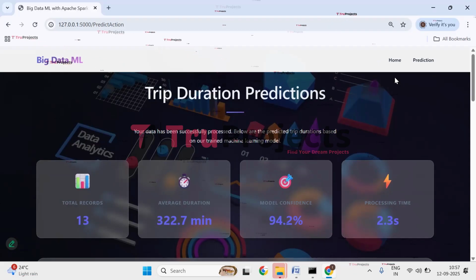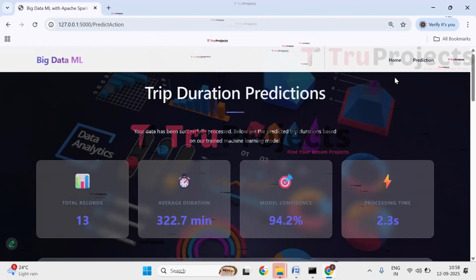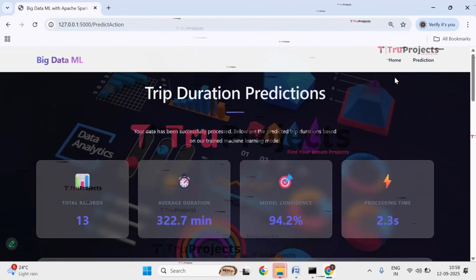So this is all about the project. In this way, by using Apache Spark, you can load large datasets in less computation time. I mean, when we process the machine learning models, they will be computed in very little time by using this big data. So you can do prediction with any type of datasets. This is a sample dataset that we have taken into consideration for showing you how this big data works. This is all about the project.